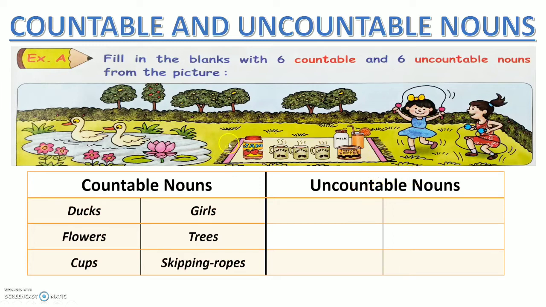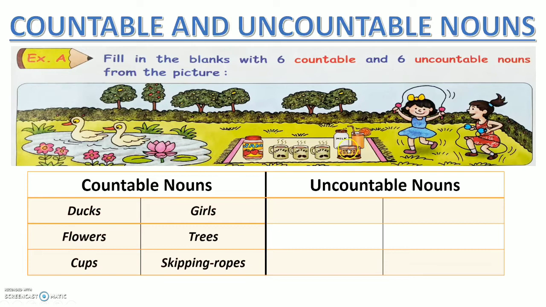Okay, let's write uncountable nouns from the picture. So which are the uncountable things you can see in the picture here? The water in the pond, can you see? इसे गिन नहीं सकते हैं, right? Now the jam in the bottle, क्या jam को आप गिन सकते हैं? बॉटल के अंदर कितना jam है? नहीं काउंट कर सकते हैं, right? It's in semi liquid form. Then coffee, it's in liquid form, पानी के रूप में है, तरल के रूप में है, इसलिए हम उसे काउंट नहीं कर सकते हैं. Then milk cannot be counted too, it's in liquid form. Juice cannot be counted, it's in liquid form.